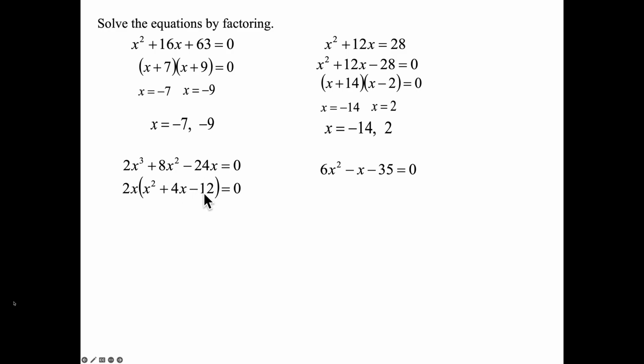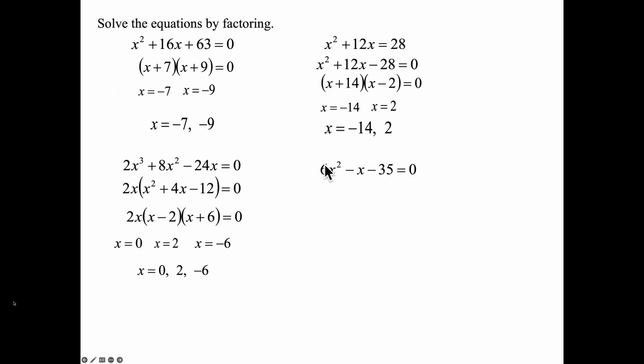That's the next thing I need to factor. What two numbers multiply to be 12 and subtract to be 4? One's got to be bigger than 4, so how about a 6 and a 2? And the 6 carries the plus sign, the 2 carries the minus sign. So as we said, x equals 0, x equals 2, just change the sign, x equals negative 6. There's my three answers.